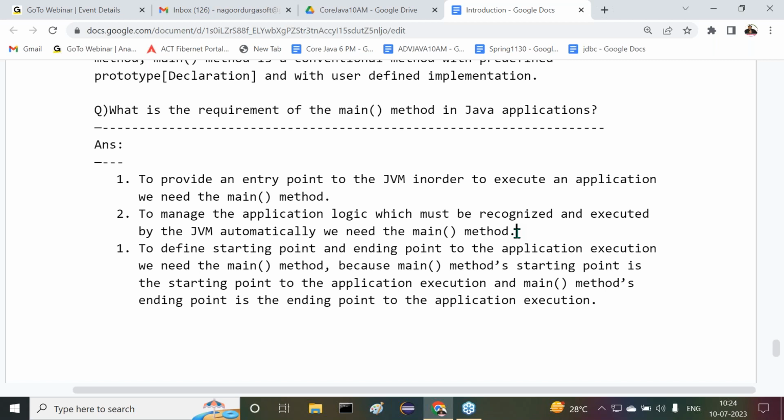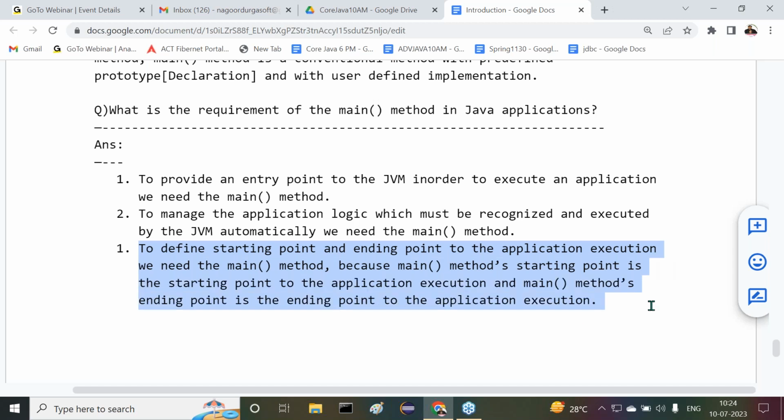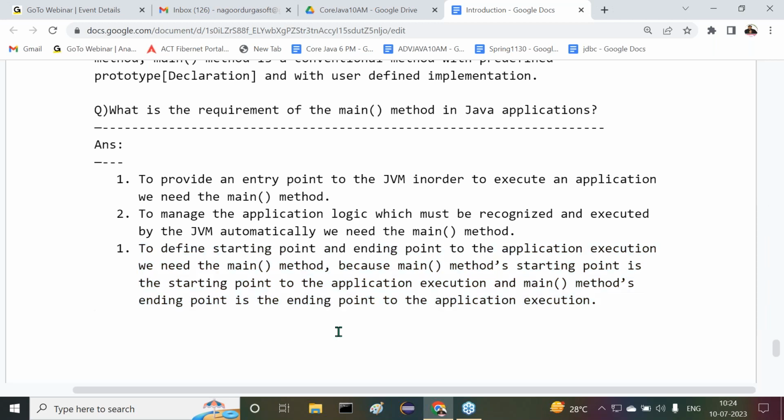Next, to define the starting point and ending point of the application execution, we need the main method. Why? Because the main method's starting point is the starting point of the application execution, and its ending point is the ending point of the application execution. That's it. This is the total content that we have to understand clearly.